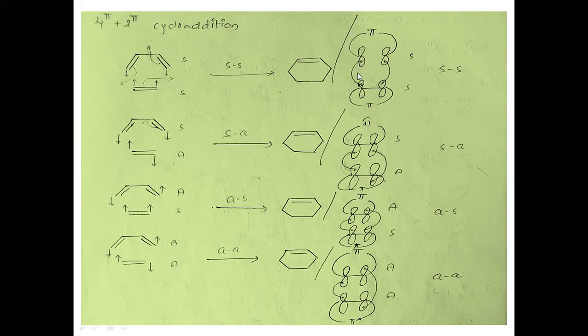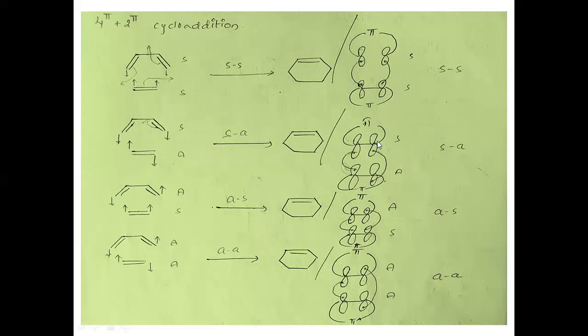Let us take the two lobes interacting from the termini, one termini and another termini. The two lobes interacting for sigma bond formation are from downside, so this is the supra partner. Coming to the second one, the two lobes interacting for sigma bond formation are both from upside, so this is also a supra partner. So supra-supra cycloaddition. Next, supra-antara: the first partner is supra, the second partner is antara cycloaddition.